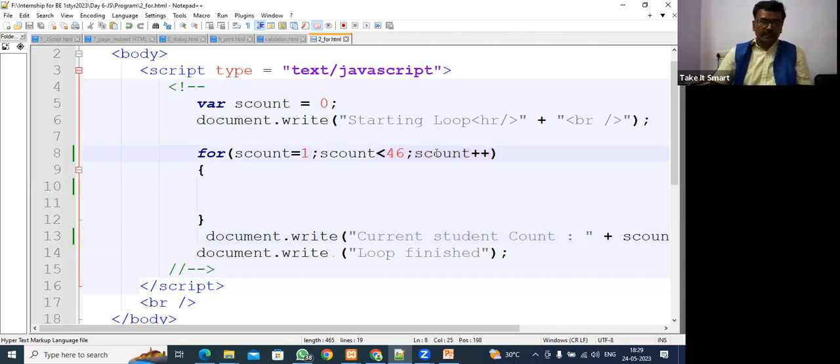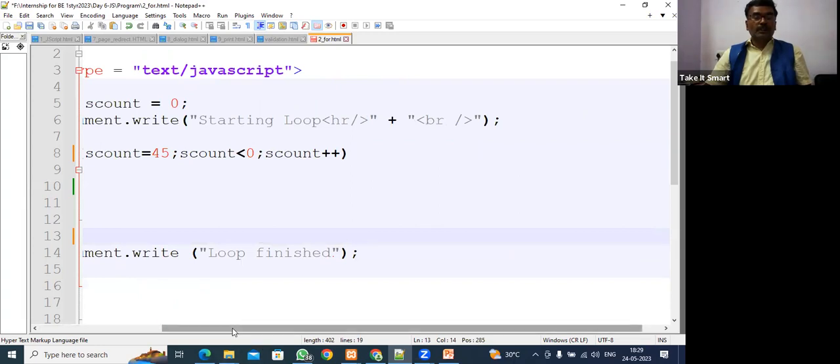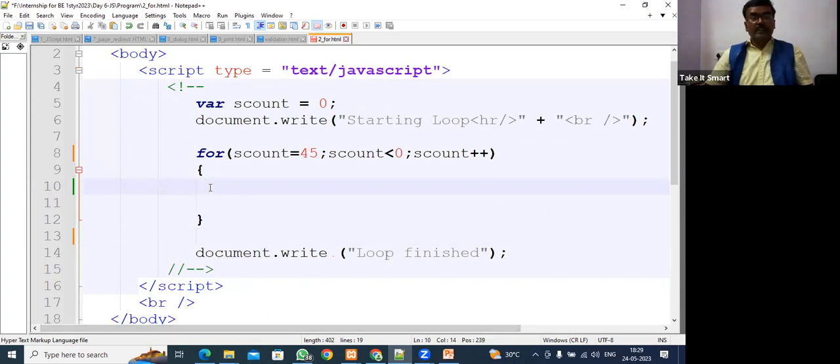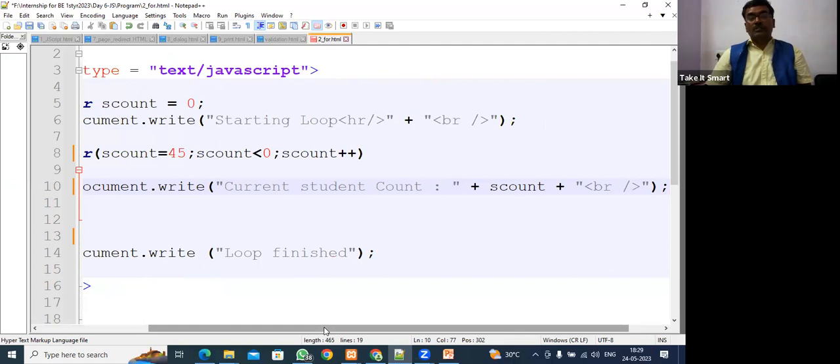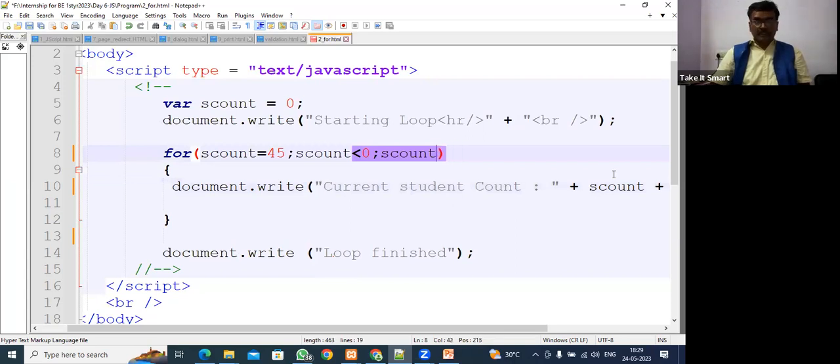Suppose you give here 45, and here you say do it till yesCount is greater than 0. See, how can you do the reverse of the loop? Here you give the current count, so it will start from 45. And every time we don't have to increase, we have to decrease.